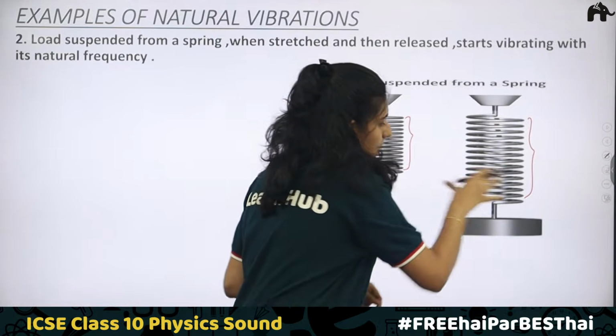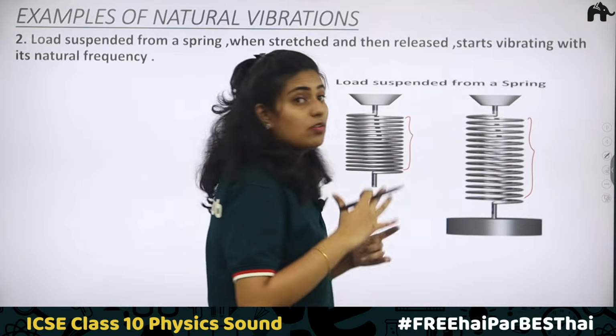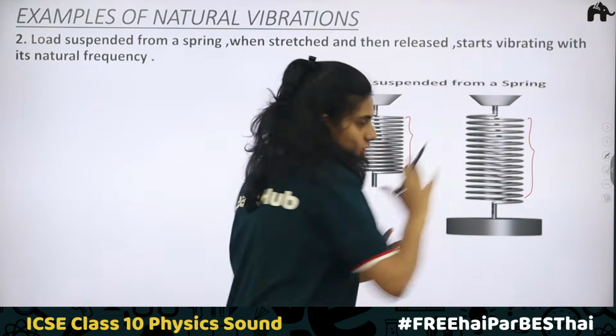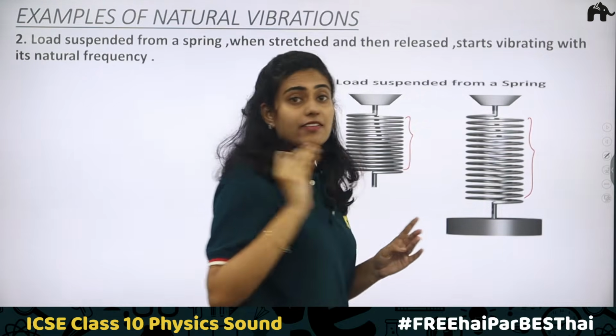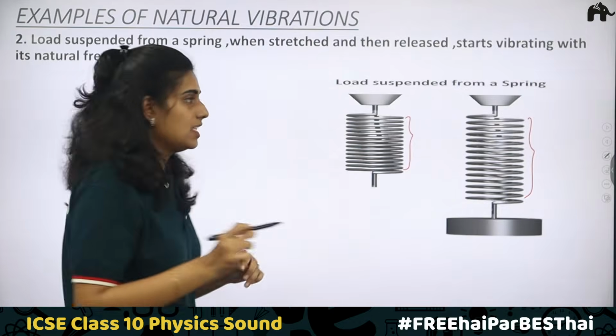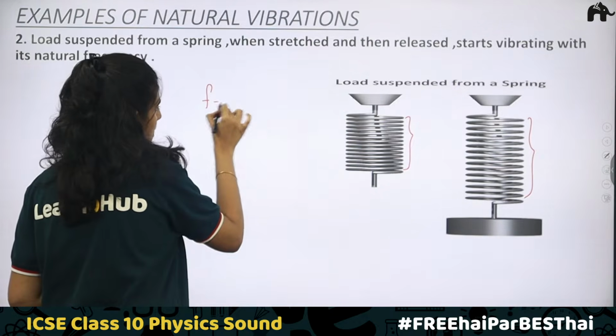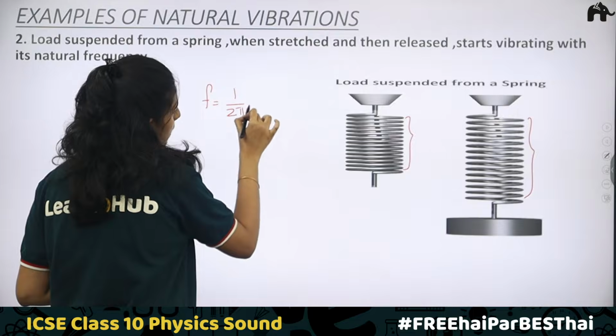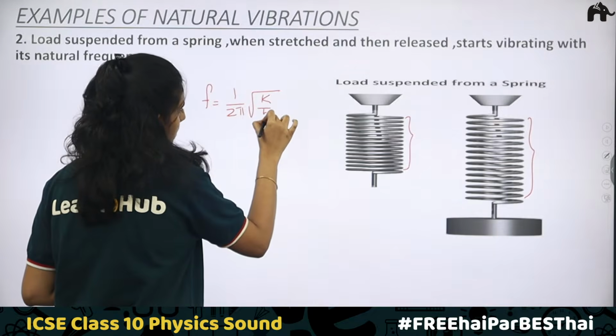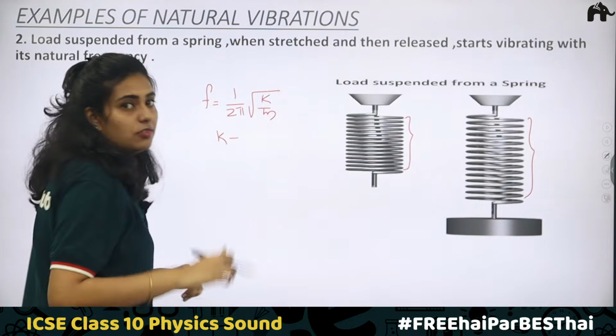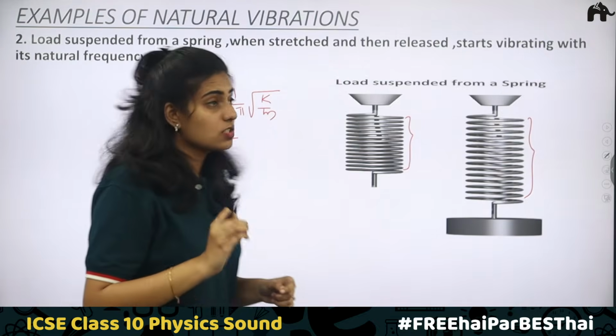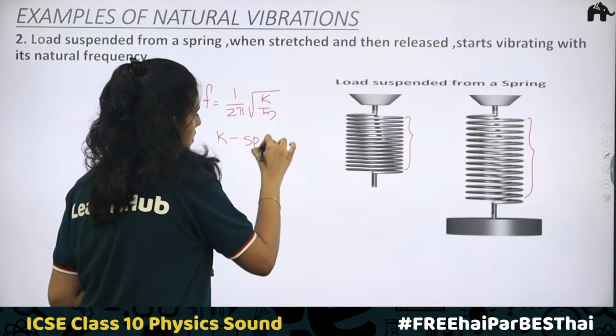So during this expansion, there will be a natural frequency. Here expansion has happened to the spring. It will have a natural frequency, and this natural frequency can be calculated as f is equal to 1 by 2 pi root of K by M. Here K is a constant for a given spring. This K is called the spring constant or force constant.